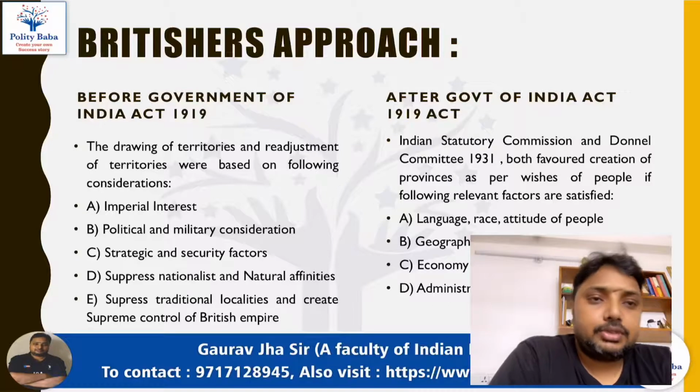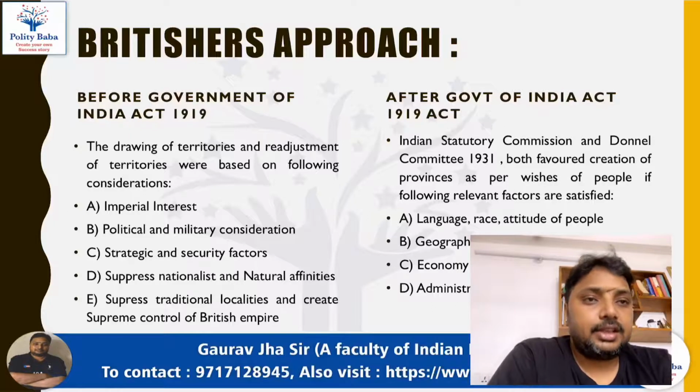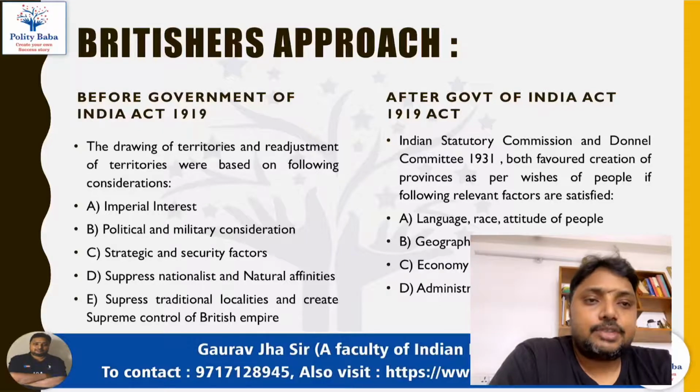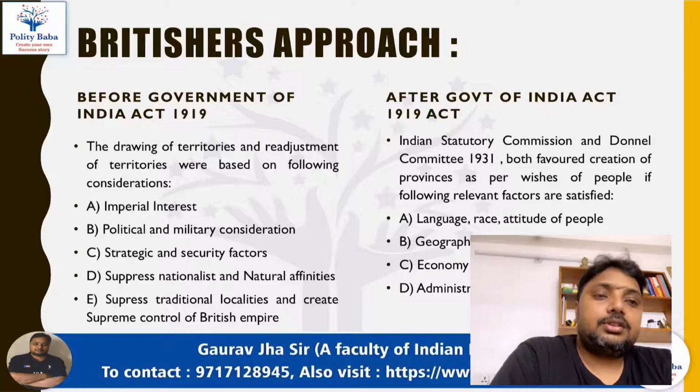As we all know that India is a federal country, and in a federal country there is a two-tier government. The first tier is at the central level and the second tier is at the state level. So when India became independent, it decided to become a federal country, and in a federal arrangement we always have one government at the central level and the other government at the state level.